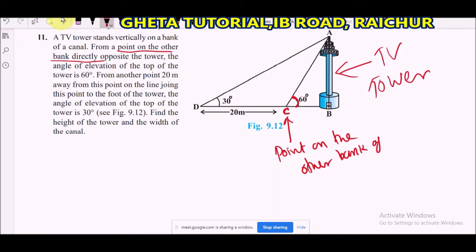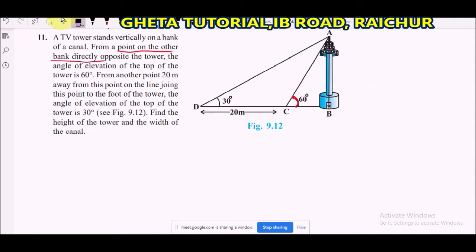The figure is given, so it is not difficult for you to solve this problem. Now you have to check what they are asking to find out. From another point, D, which is 20 meters away from C, there is one more angle of elevation, which is equal to 30 degrees.